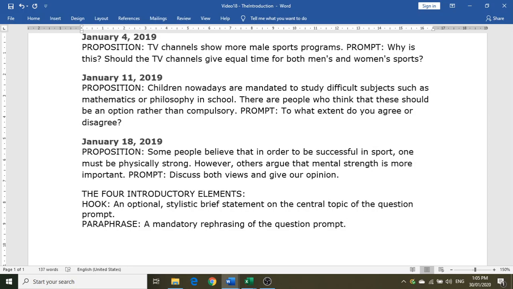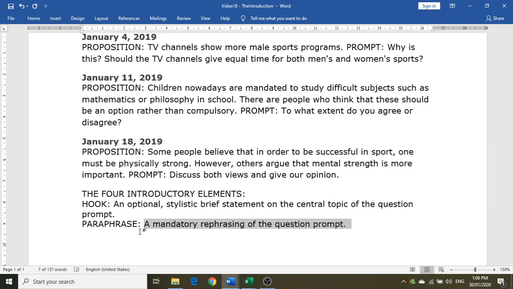So if, for example, among the four elements, you just choose the paraphrase, then that's good enough as it is, since it's the only mandatory element. Conversely, even if you had three other elements but you missed the paraphrase, then that is now a problematic introduction. So the purpose of the paraphrase is really to educate the reader as to the scope, what is the topic that you will be talking about.